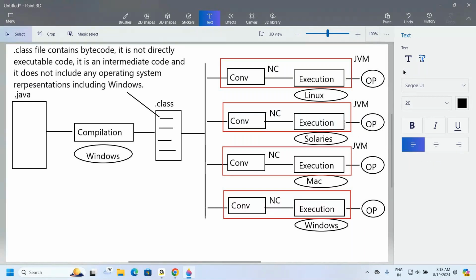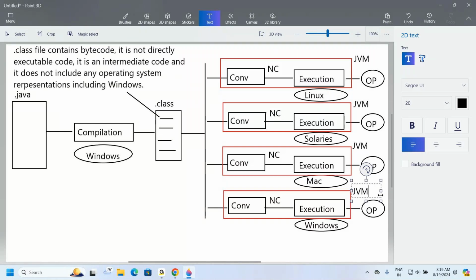Now I'm going to ask one question to all of you. Try to answer it. What is the job of the JVM in Java? Two responsibilities. What are the two responsibilities? First, translating our neutral bytecode into native code, and second, after completion of that, executing that native code. Translating neutral code into native code and executing that native code are the two responsibilities of the JVM. Yes, sir. All of you are following the points clearly.